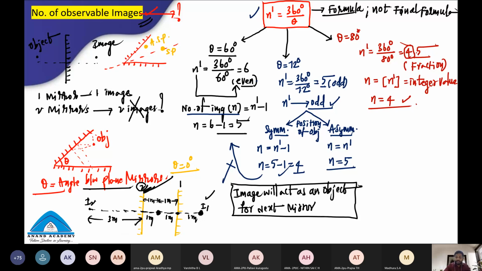It is just because of this. Image formed by one mirror will act as an object for the next mirror. Continuously, this image will behave as an object for the first mirror. Then the third image will form somewhere here. And this third image will behave as an object for the second mirror. The image will be formed, that's the fourth image, like that.